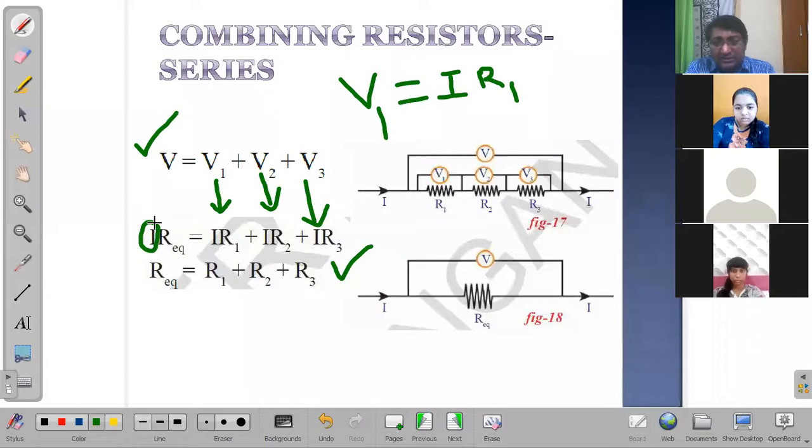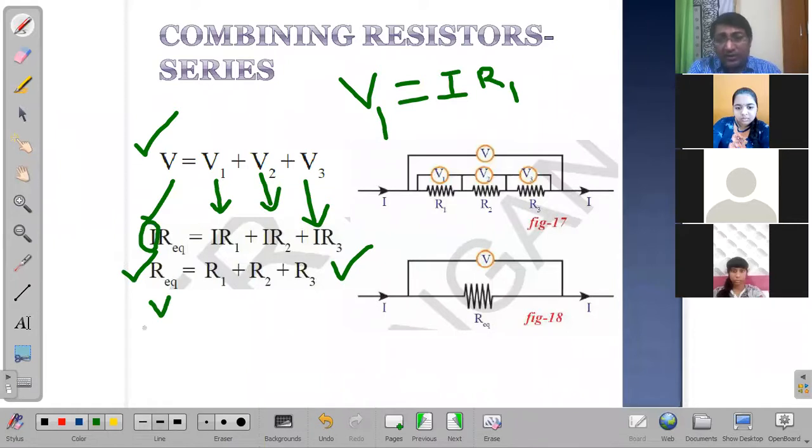I is constant throughout the electric circuit. That is what we need to prove. And finally, we need to prove R equivalent is equal to R1 plus R2 plus R3. Okay. So the way we are going to prove this last statement is, we already know the formula for R